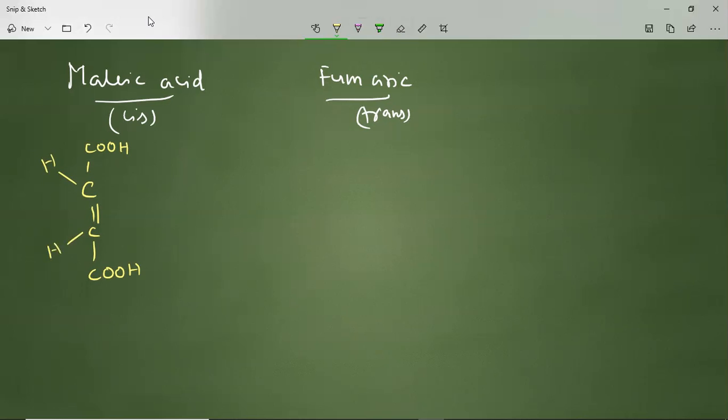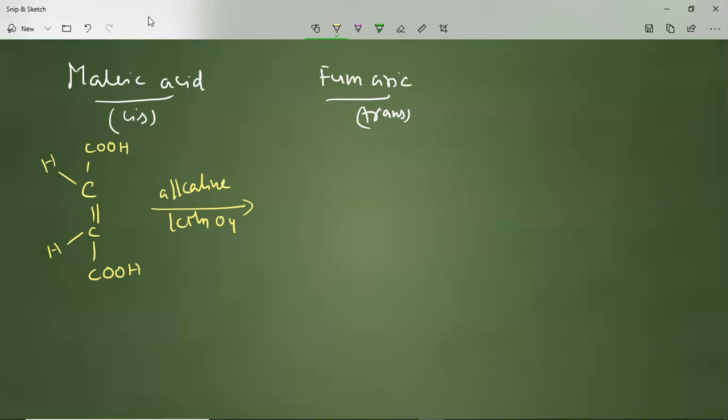And this is said to be converted into a meso form in the presence of alkaline KMnO4. So what happened?